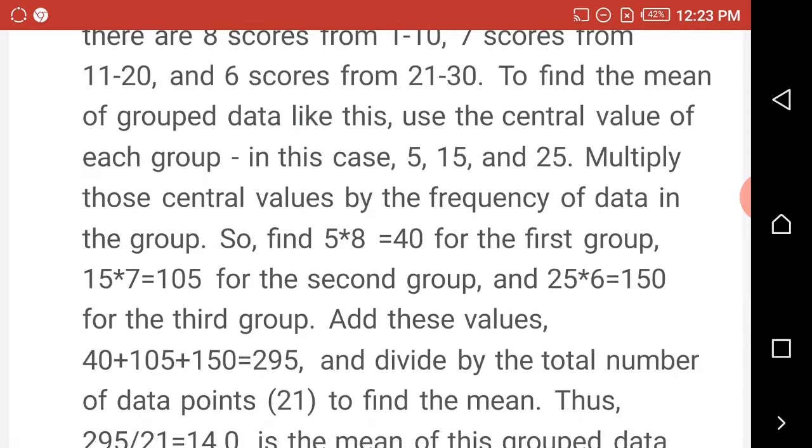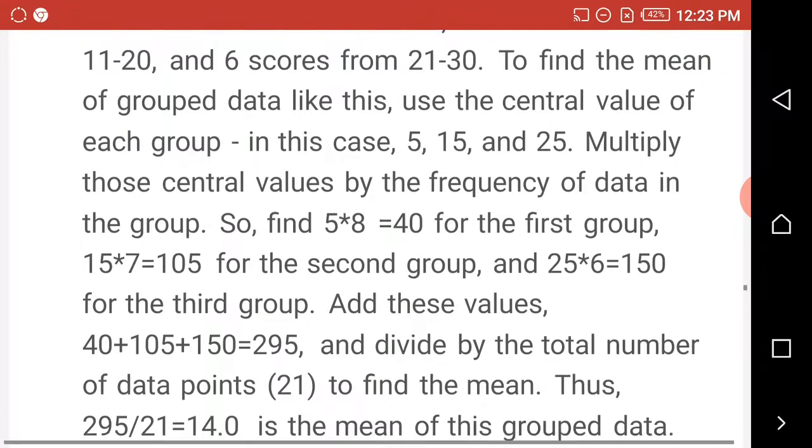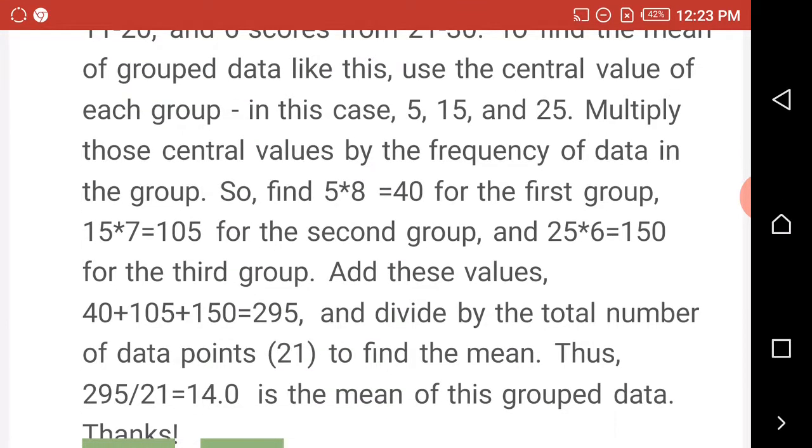To find the mean of grouped data like this, use the central value of each group. In this case, 5, 15, and 25. Multiply those central values by the frequency of data in the group.